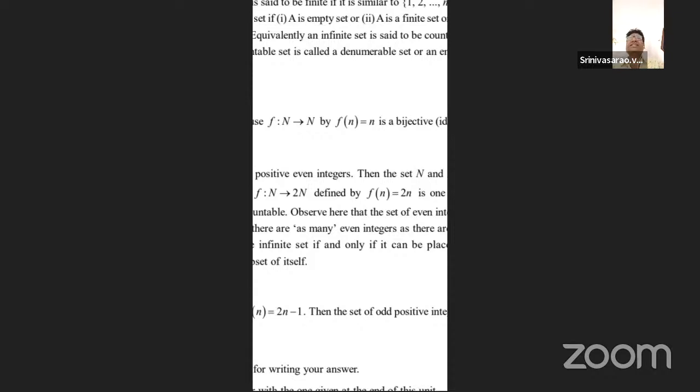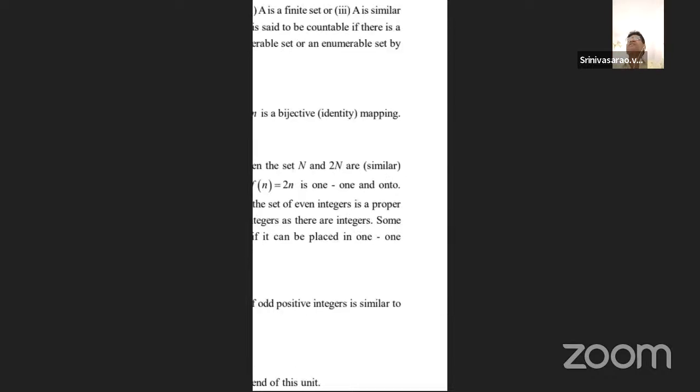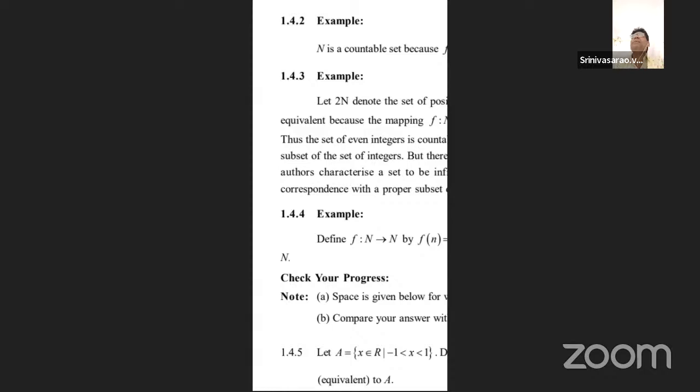The mapping relation is f of n equals n. This mapping is bijective, that is, f of x equals x, the identity mapping. Here the countable set has the identity mapping as its defining relation, so automatically the set of natural numbers is a countable set.